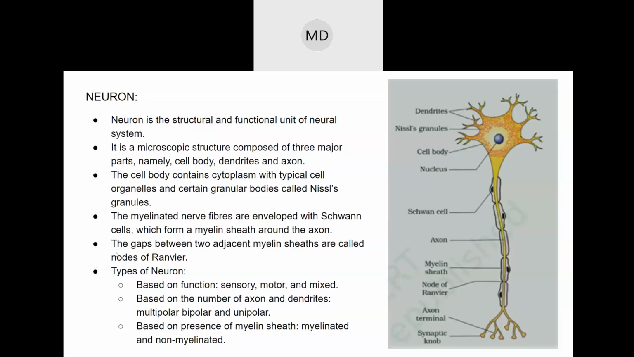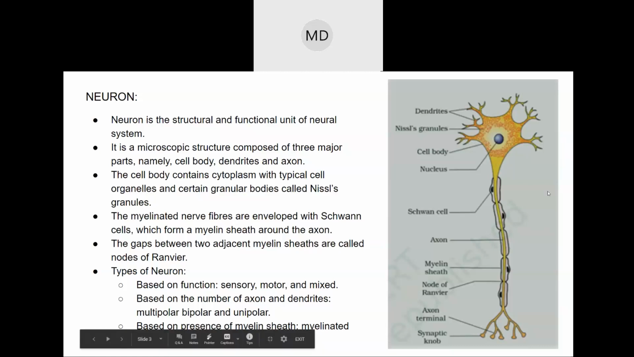Next, there is classification based on the number of axons and dendrites. Here you can see, again neurons are of different types: multipolar, bipolar and unipolar. This is a type of multipolar neuron. Multipolar means it has one axon but several dendrites, more than one. It may be two, three, four, five, six, seven, eight, nine, ten, whatever. So multipolar means many dendrites and only one axon.